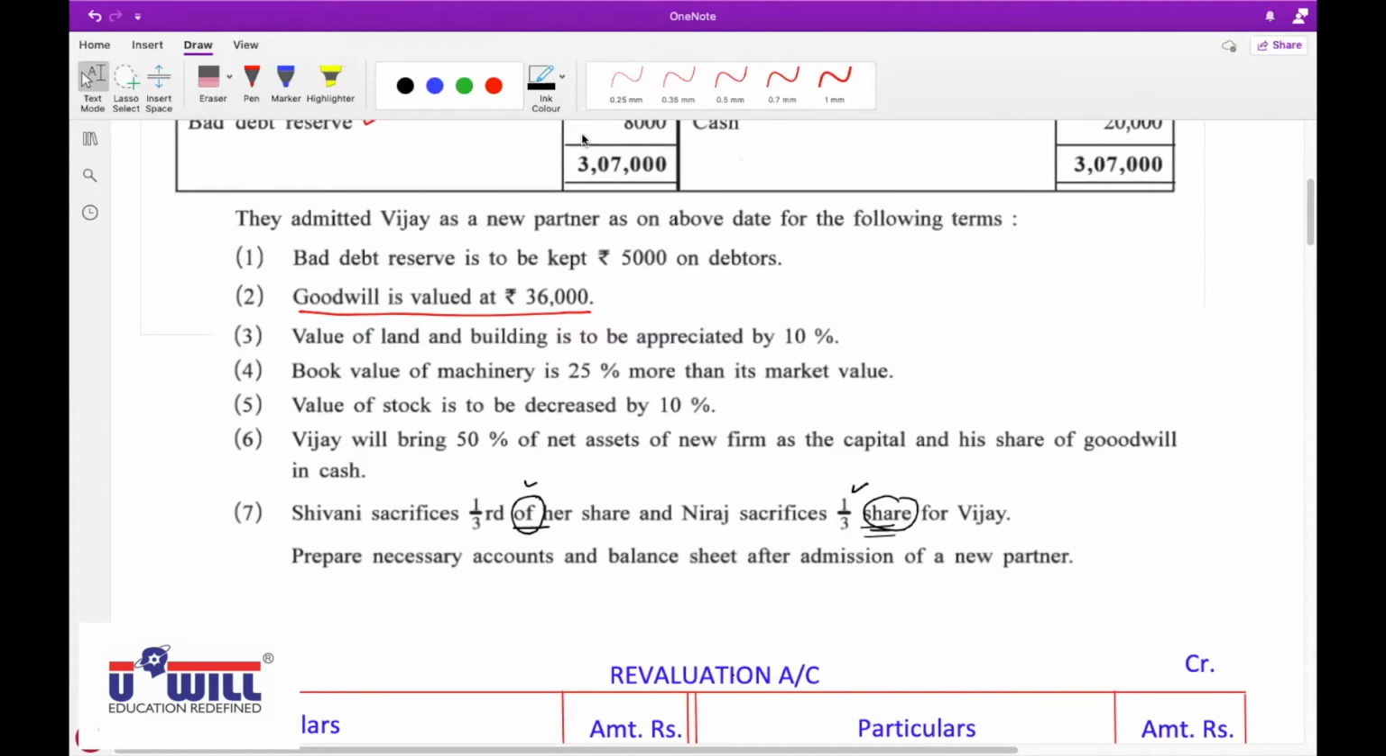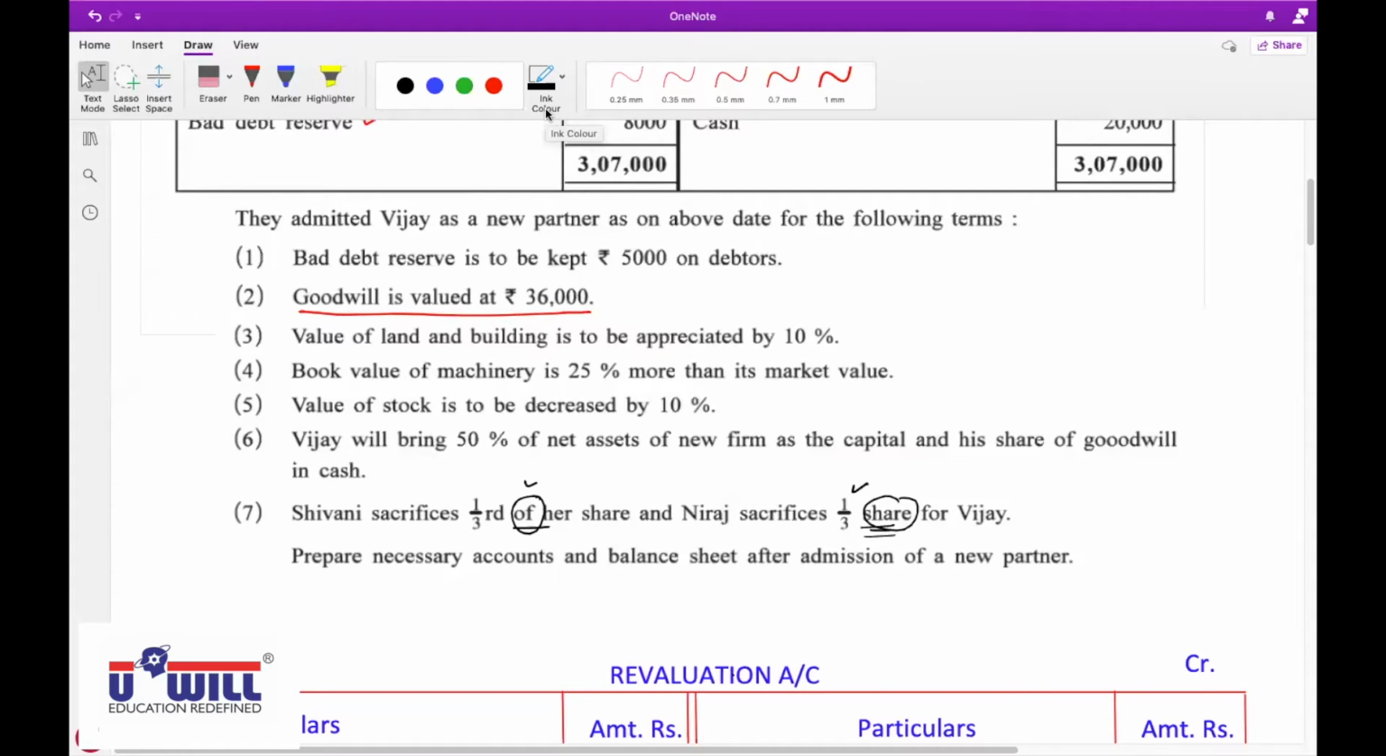Yes, sir. Tell me. Now we will multiply goodwill by the new ratio 4:9, the new partner's share. Vijay's share is 4 by 9. Second, we will write in cash and bank account.